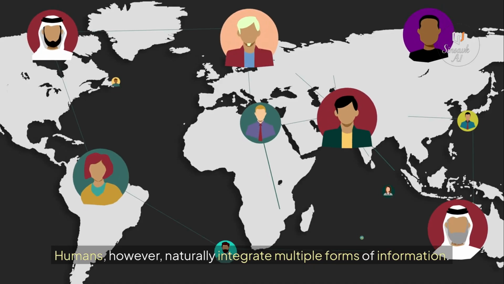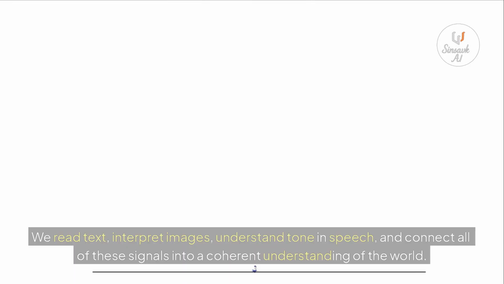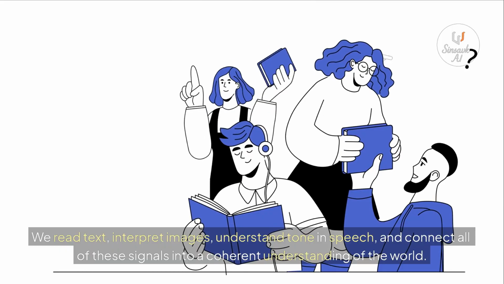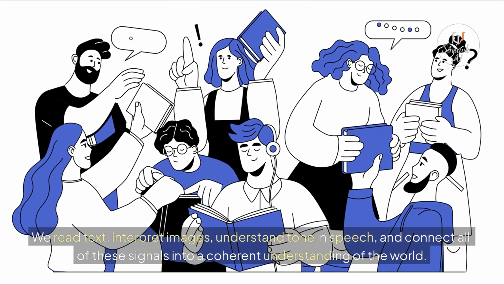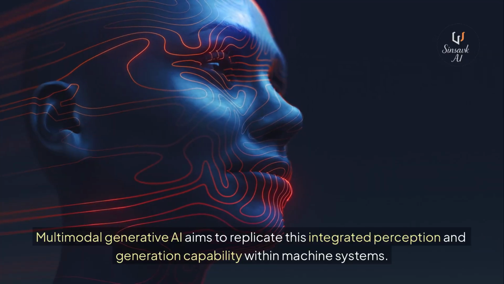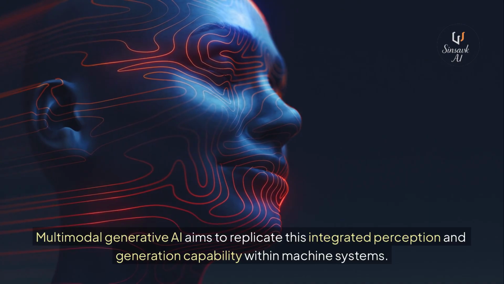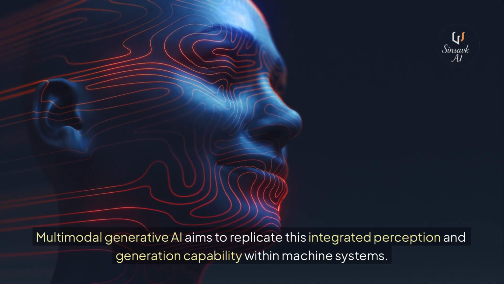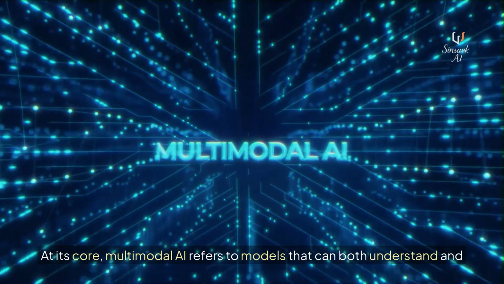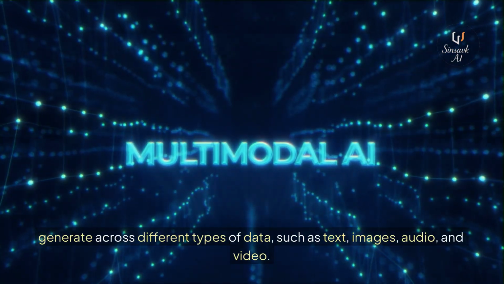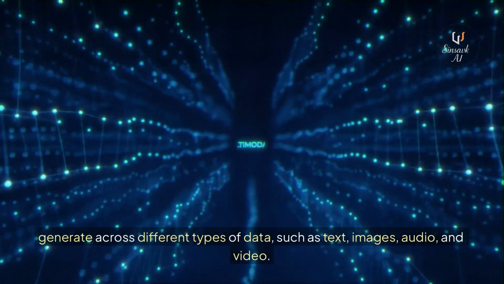Humans, however, naturally integrate multiple forms of information. We read text, interpret images, understand tone in speech, and connect all of these signals into a coherent understanding of the world. Multimodal generative AI aims to replicate this integrated perception and generation capability within machine systems. At its core, multimodal AI refers to models that can both understand and generate across different types of data, such as text, images, audio, and video.